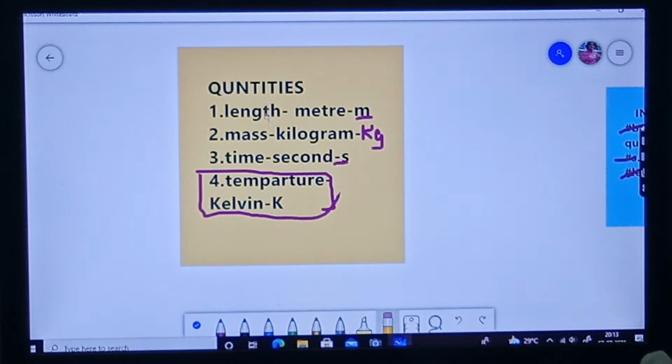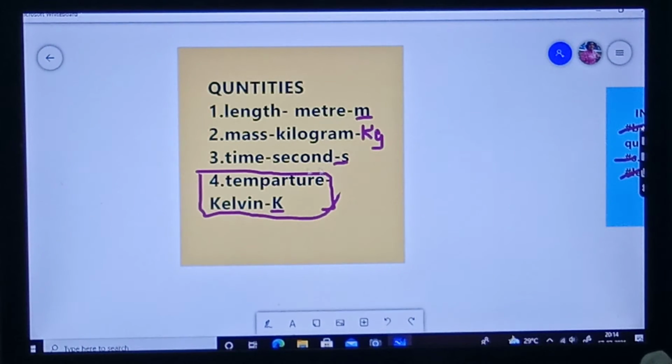Because the meter, the second, the kilogram, these are all just units. But Kelvin is the name of a scientist who discovered this unit. In respect towards him, they have kept the capital K as the symbol of the unit.